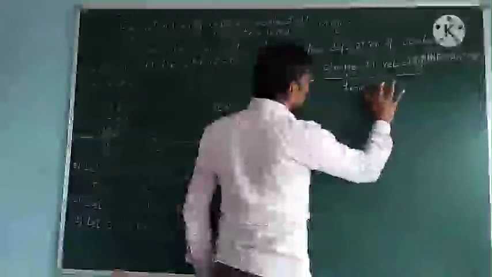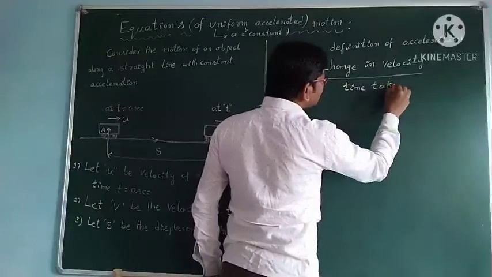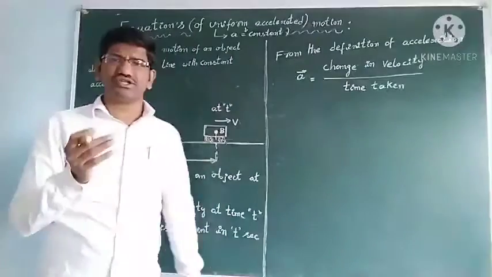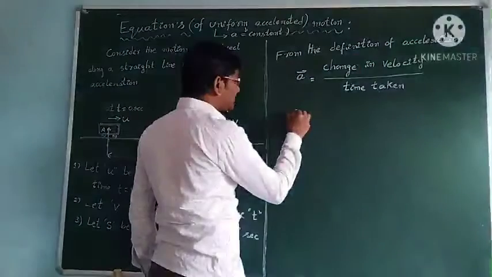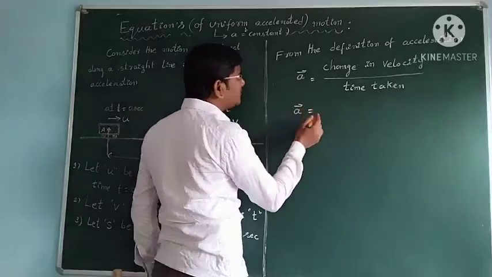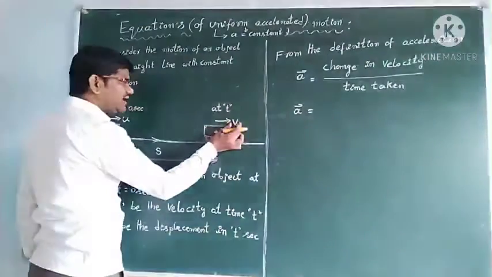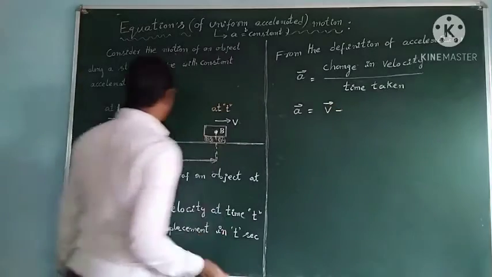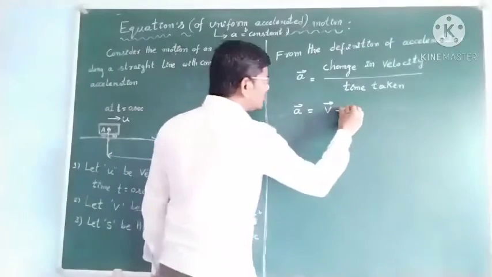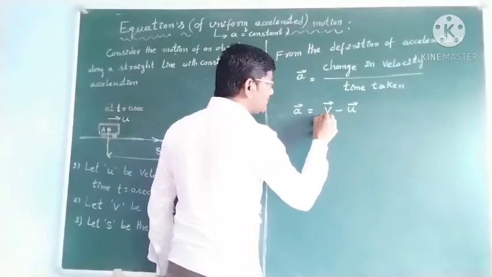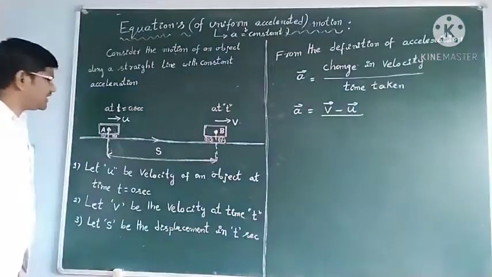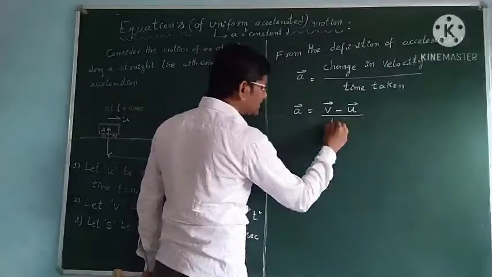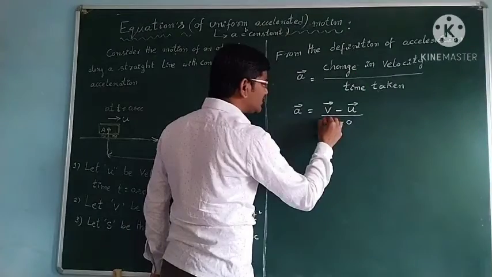This is the formula for acceleration we know. Acceleration a bar is equal to the change in velocity, that is final velocity v bar minus initial velocity u bar, divided by the time taken, final time minus initial time. The final time is t seconds and the initial time is 0 seconds.